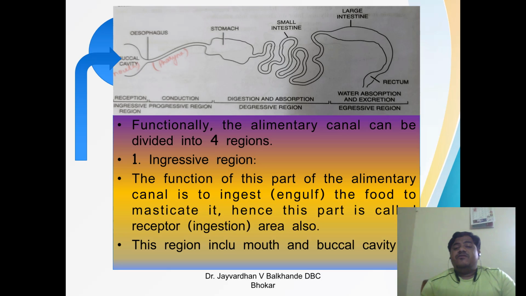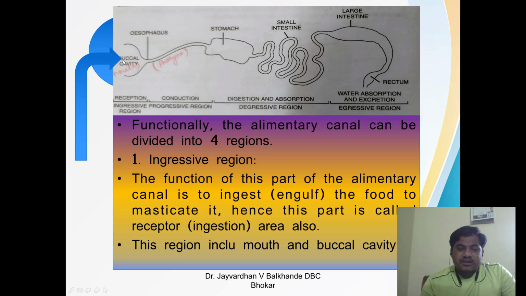Friends, functionally the alimentary canal can be divided into four different regions, and the first region is the ingressive region. What is meant by ingressive region? Here the function of this part of the alimentary canal is to ingest, that is, to engulf the food, and to masticate it. Hence this part is called the receptor or ingestion area also. This region includes the mouth and buccal cavity.